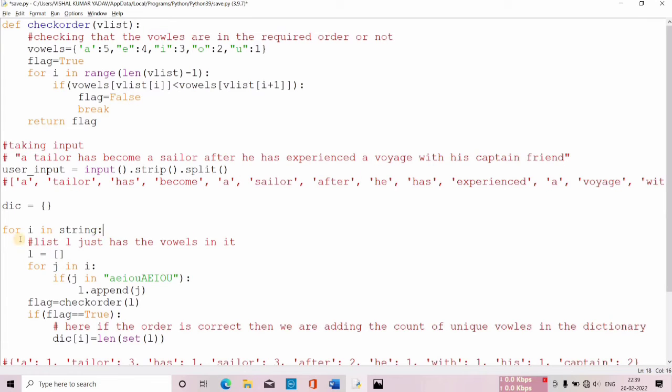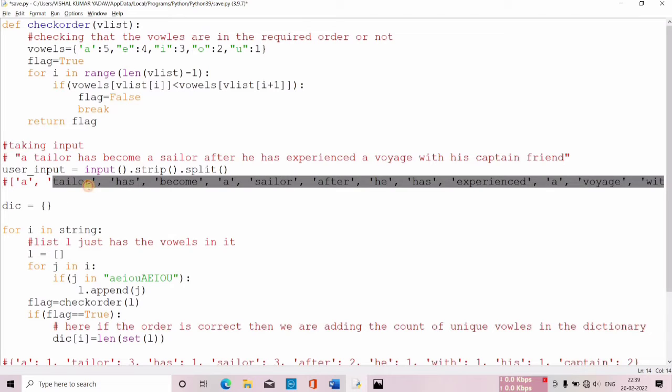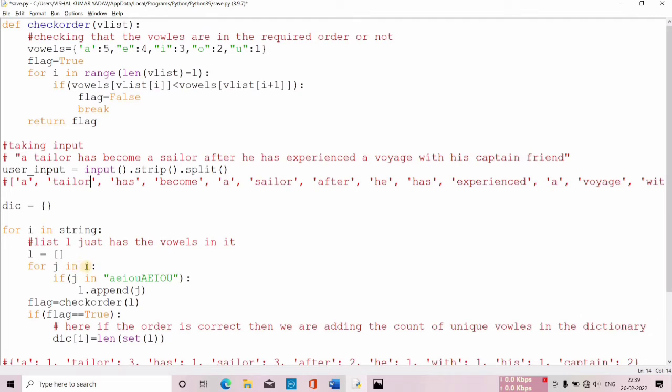Okay, now look over here. I've created a list over here, and then I'm writing for j in i. What does this mean? It means that suppose the value of i is Taylor for the first loop. Now for j in i means the value of j will be T, then A, then I, then L, then O, and then R. This is what it means for j in i.